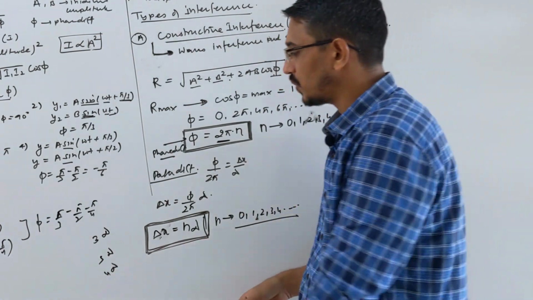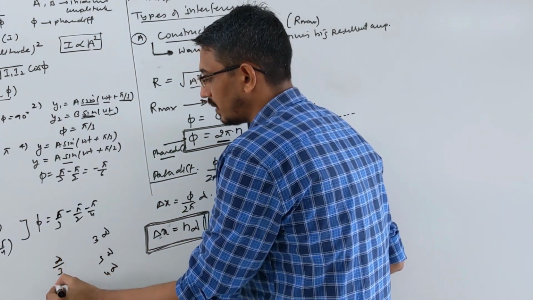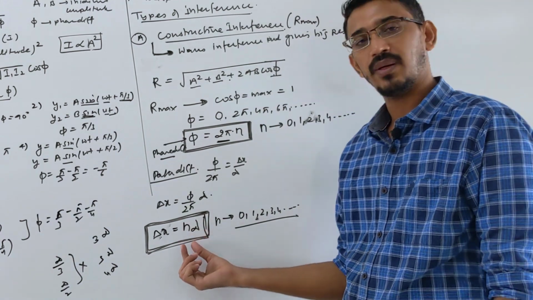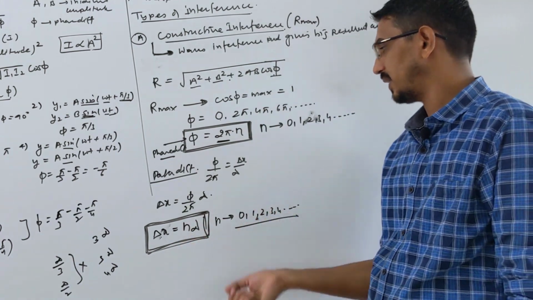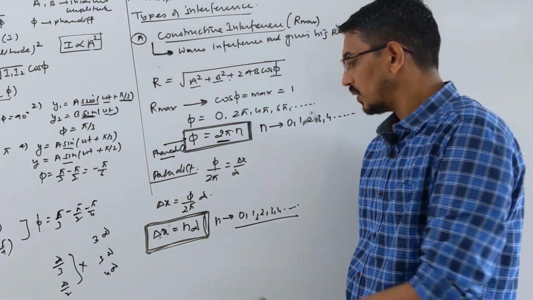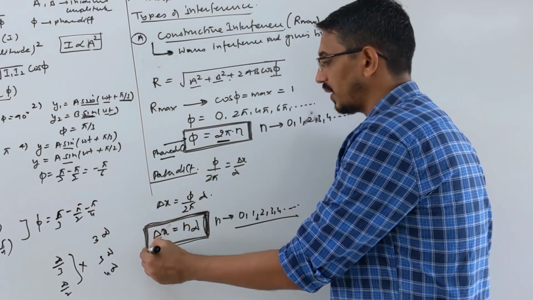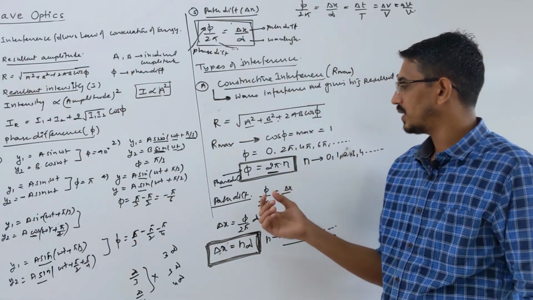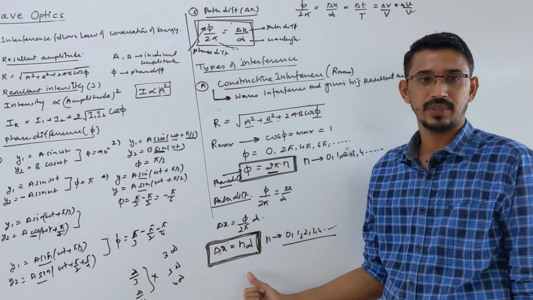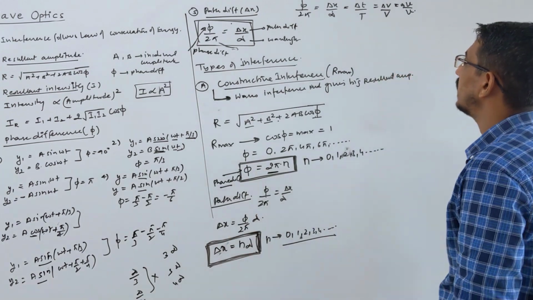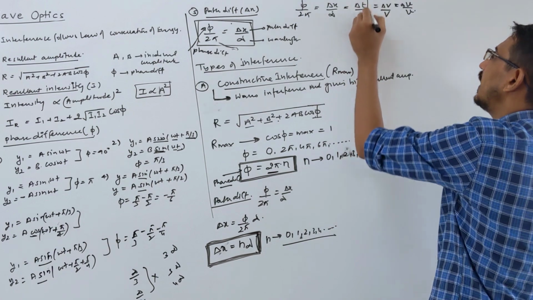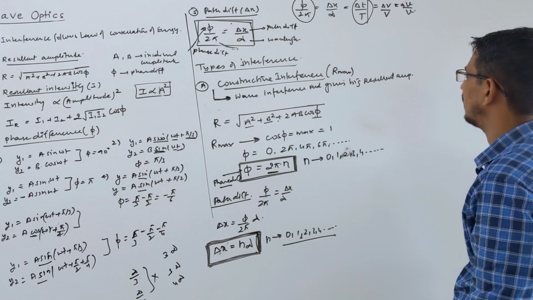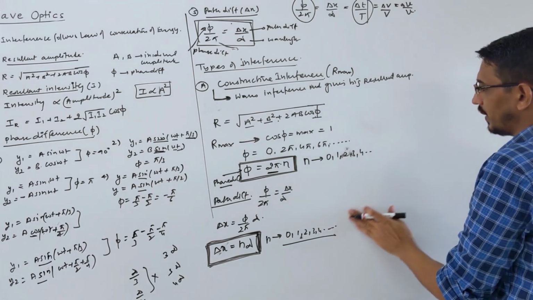But if two waves have path difference like lambda by 3 or lambda by 2, you will not get constructive interference. You need an integer multiple, n is 0, 1, 2, 3, 4, like that. So this is another way to say when constructive interference will happen. Two ways to identify constructive interference: phase difference or path difference. Sometimes they can ask in terms of time difference, so you can equate this and this term also, but I think they never ask it in the NEET exam.